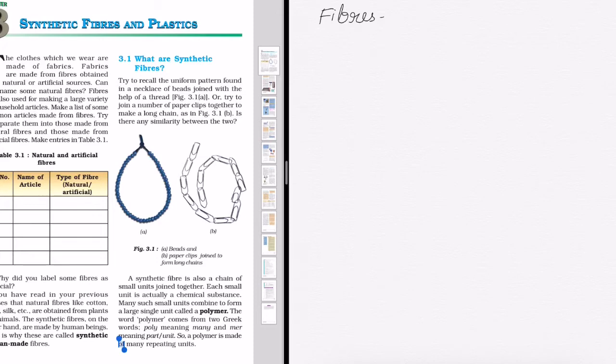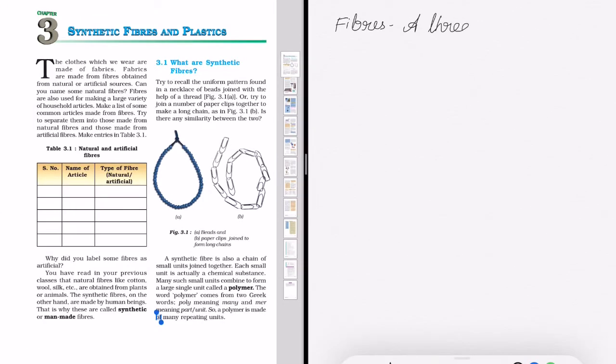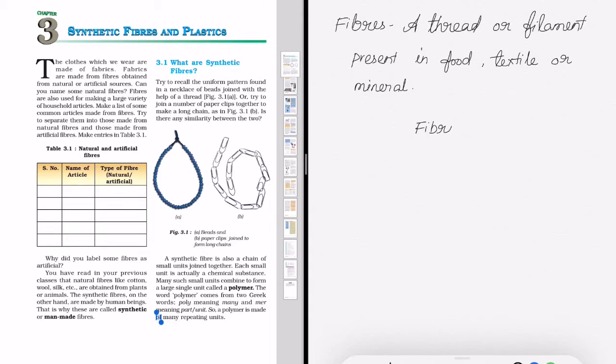The first word we came across is fibers. What are fibers? Fibers are actually threads or filaments. You can see that there are some things like food, textile, or minerals that are made up of these threads, which are called fibers.